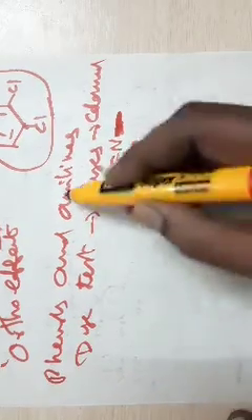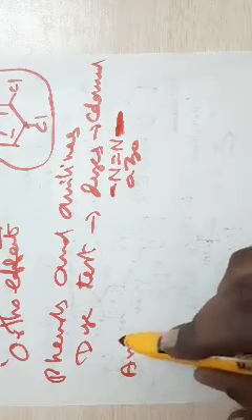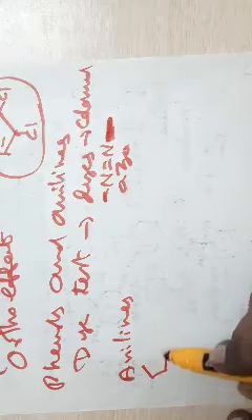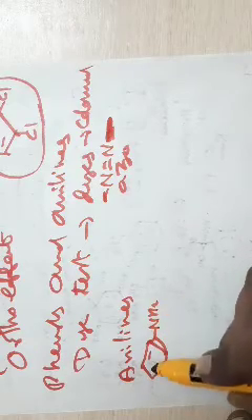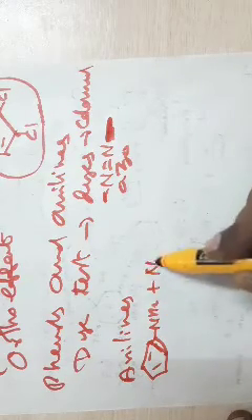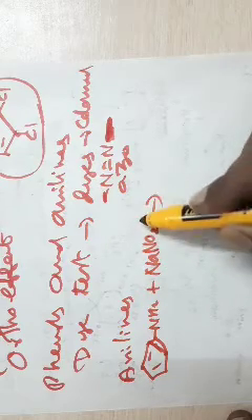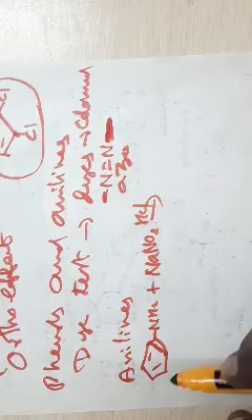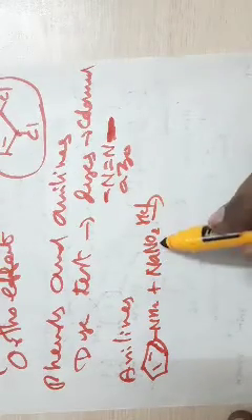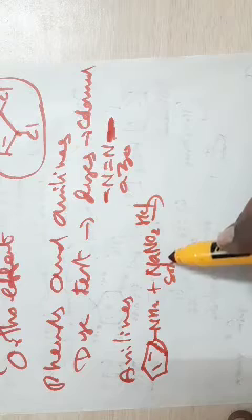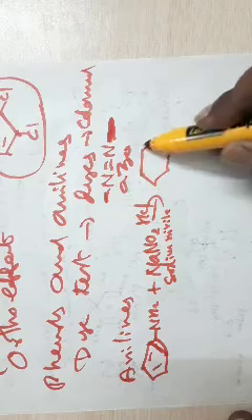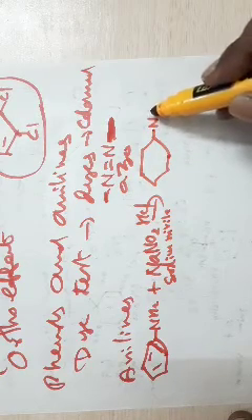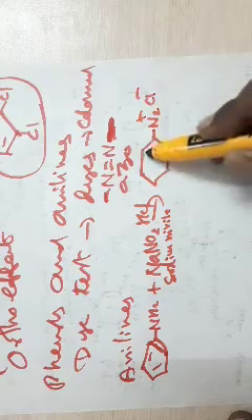What we do for the confirmation of anilines, let us take aniline. When this is treated with NaNO2 and HCl, sodium nitrite and HCl, you get the diazonium salt, N2 plus Cl minus.